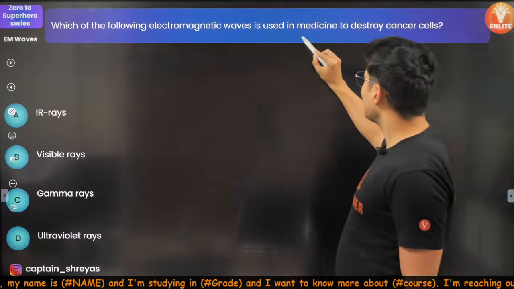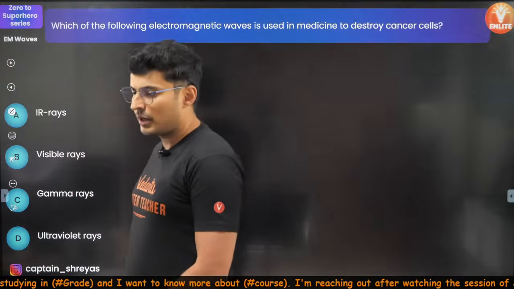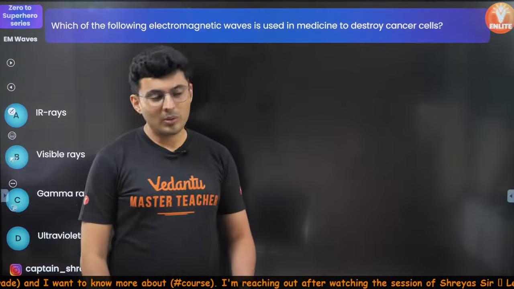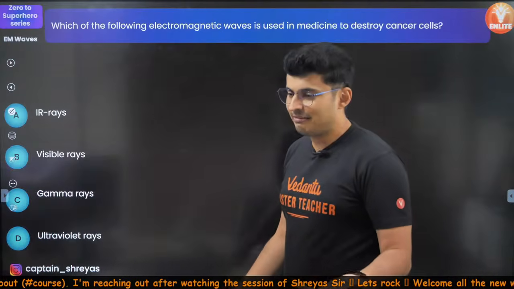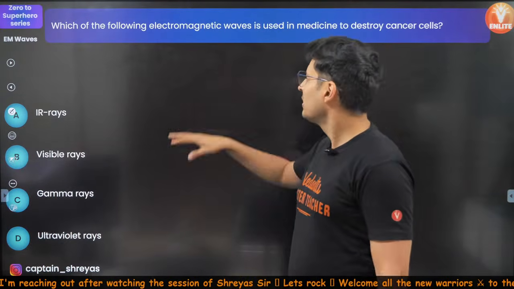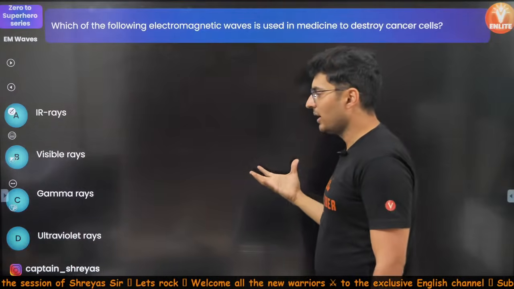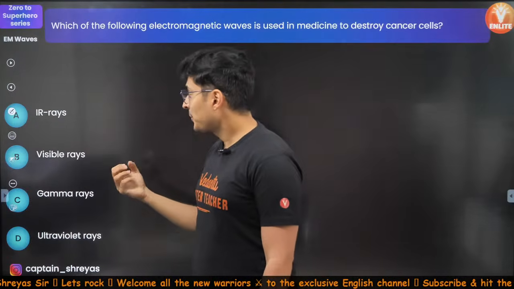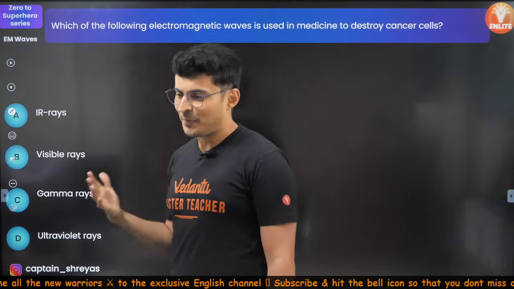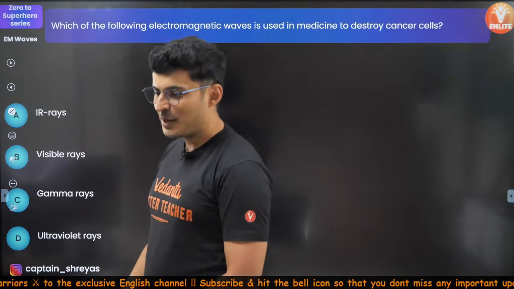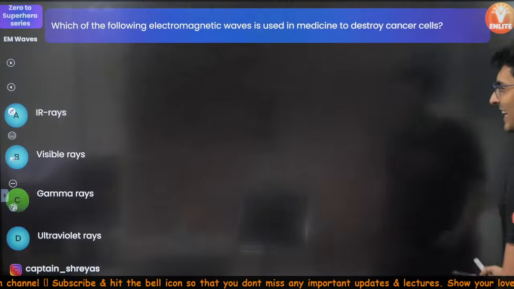Which of the following electromagnetic waves is used in medicine to destroy cancer cells? It's called radiotherapy. How many of you know this answer? It's a very interesting application of electromagnetic waves. Is it infrared, visible, gamma, or ultraviolet? Looks like some of you know it. Yes, the correct answer is gamma rays.